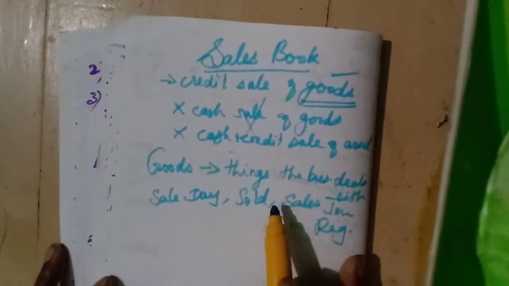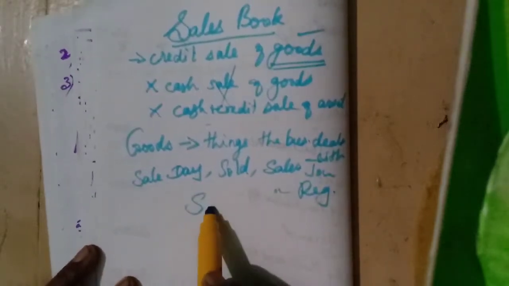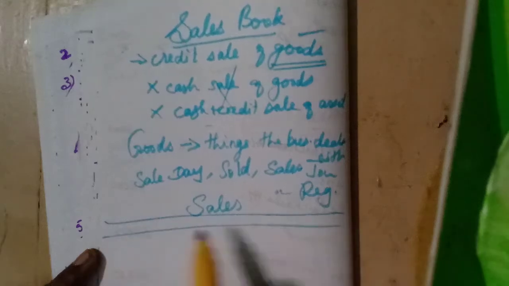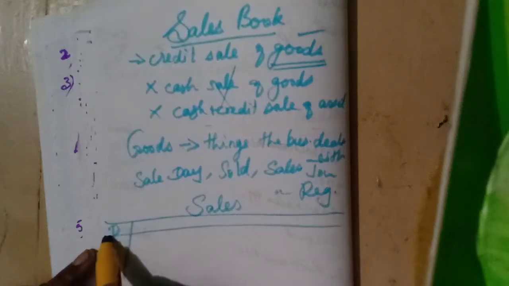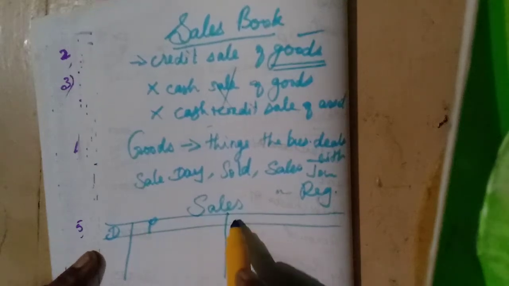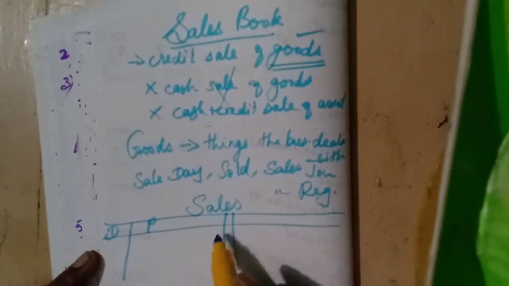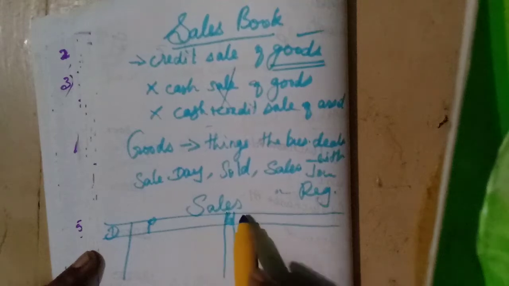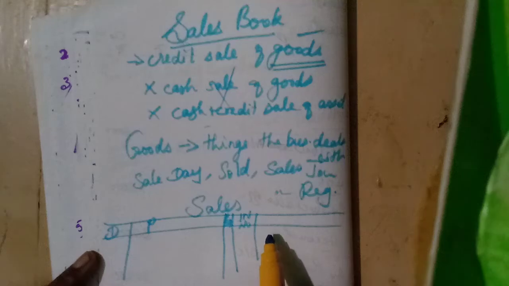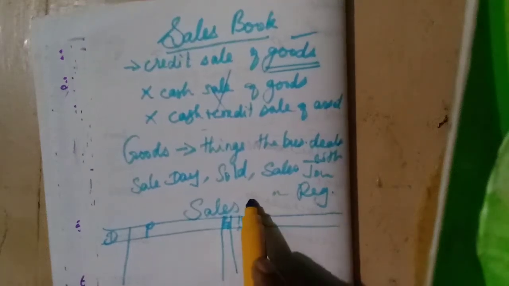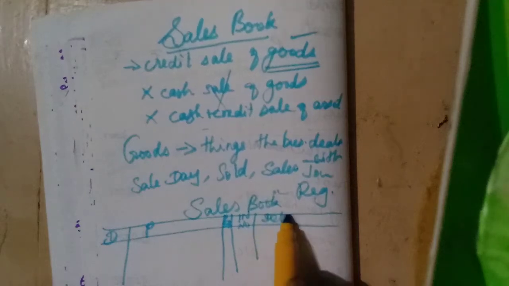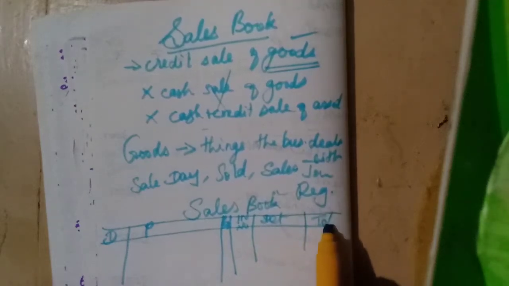We will see the format of the sales book. Same format only, but something will differ. First one, date. Next one, particulars, a little big column, isn't it? Then the next one, LF. Then invoice number. Understand? Invoice number. Then details. Then total.